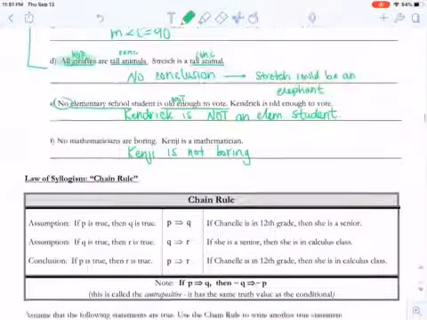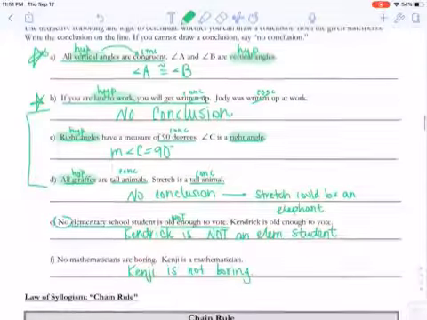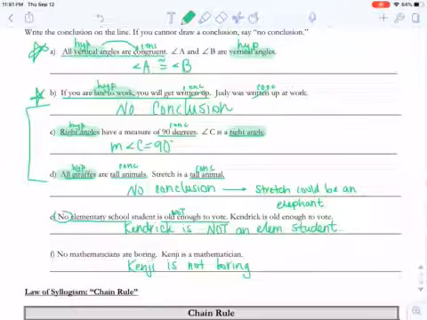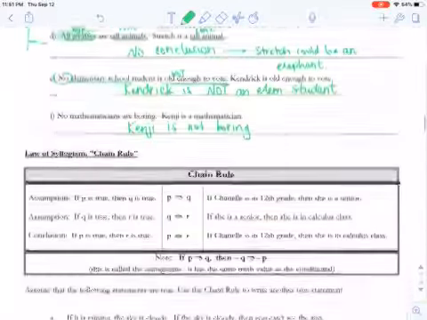If you're a little bit confused, then I will be back on Monday and I'll be happy to go over any of these.